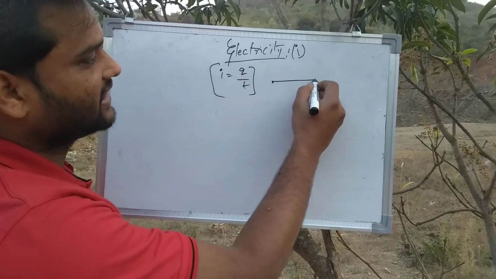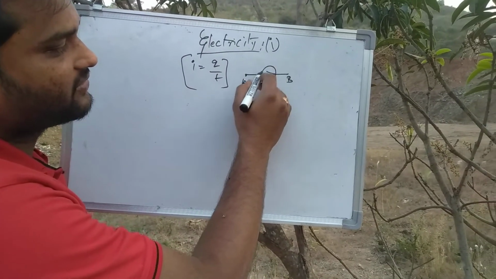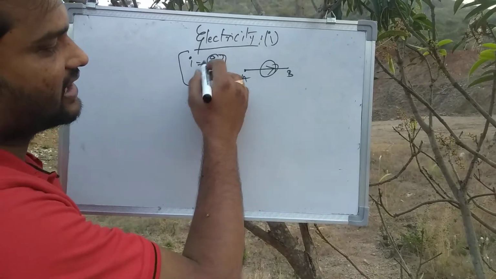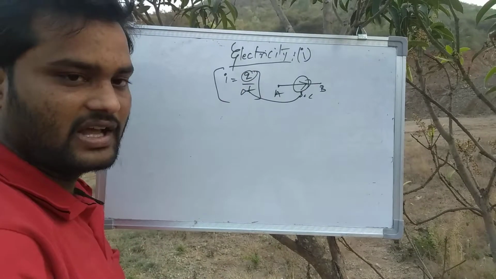First, take any conductor AB. If you find charged electrons flowing in a conductor per unit second of time, we take it under the category of electricity.